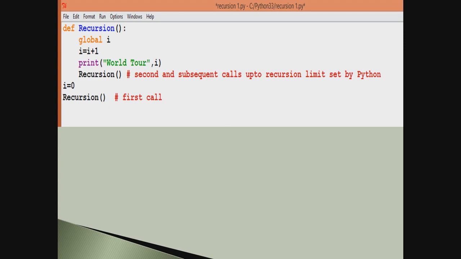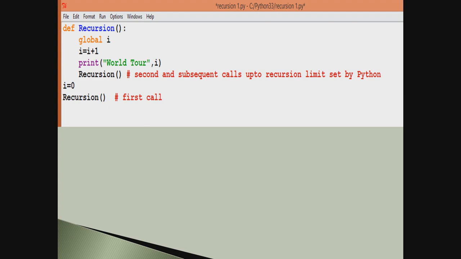Now I am printing world tour and then the number. That is, for the first time it would print world tour 1, for the second time world tour 2, then world tour 3. So if this function is executed, you can well see there is a recursion function which is being called within the definition of the function recursion.